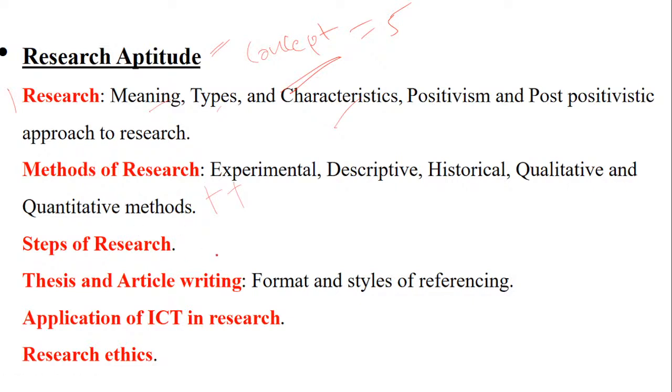Coming to types of research, and coming to steps, you definitely get a question on steps in sequencing form, how to put the research properly. Thesis and article writing, here the question has started appearing. Application of ICT in research, there you see one question definitely. Research ethics question also comes. This time, instead of using the word plagiarism, they have started using a new term, which was observed in this cycle.